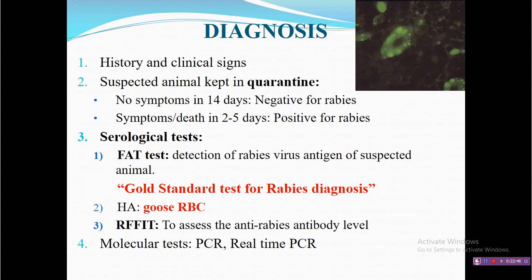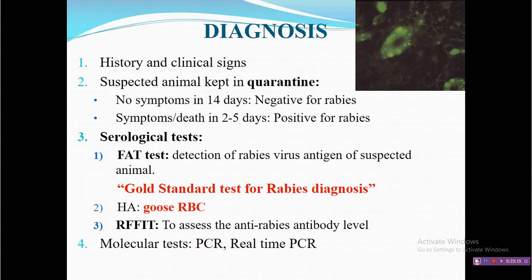Now after collection of these samples, how can you proceed for diagnosis of the disease? First and foremost are history and clinical signs. If there is a history of dog bite, that tells there is a higher probability of rabies. Clinical signs like frequent micturition, excessive salivation, change in voice, these three important clinical signs are indicative of rabies.